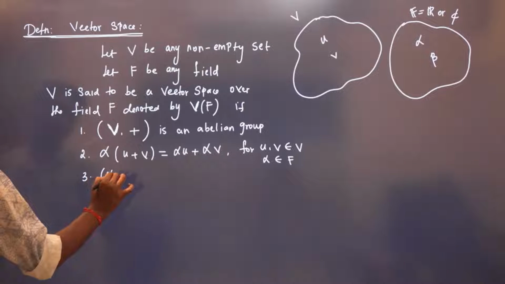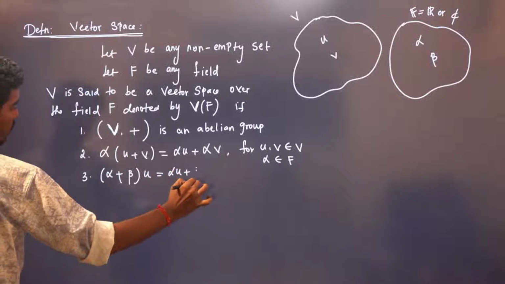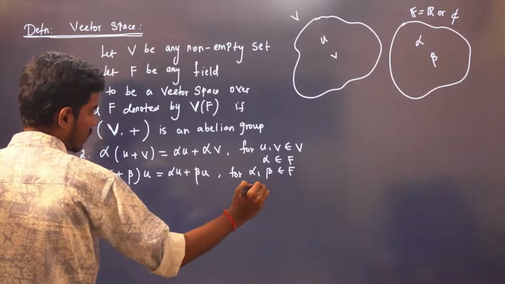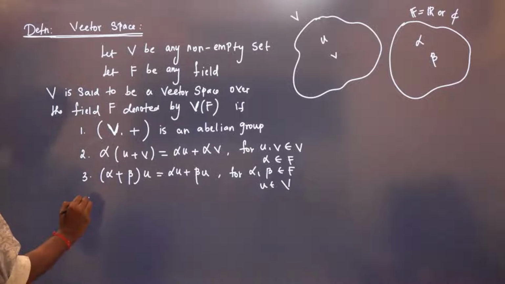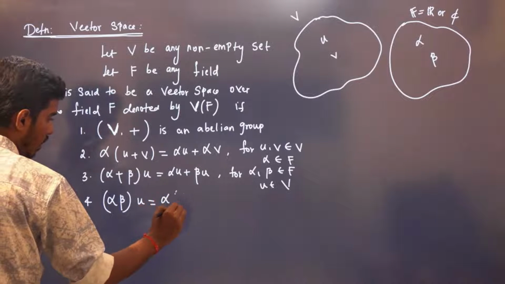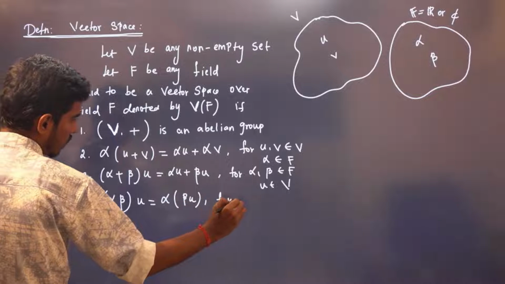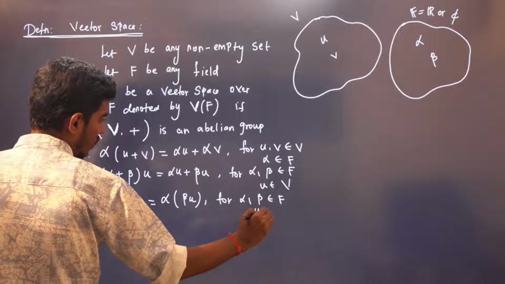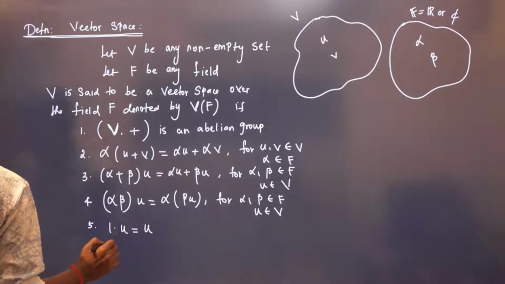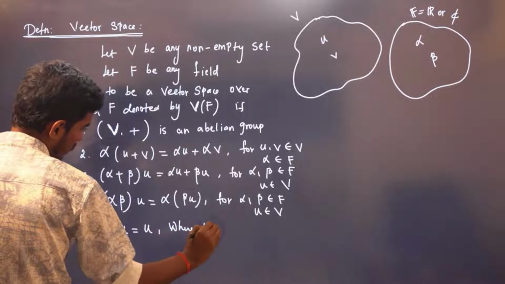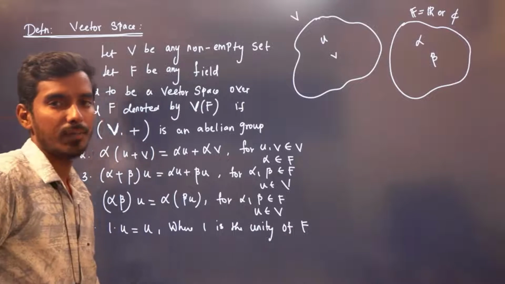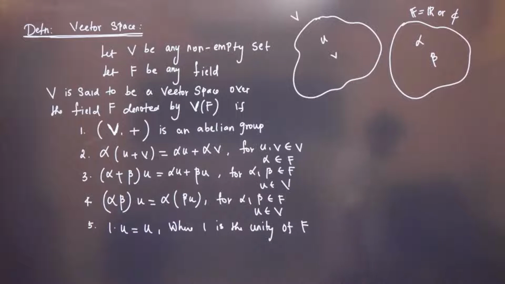Third, alpha plus beta into u is same as alpha u plus beta u, where alpha comma beta belongs to field, this u belongs to B. Fourth, alpha beta into u is same as alpha into beta u for alpha comma beta belongs to field, u belongs to B. Fifth, 1 into u is equal to u, where 1 is the unity of F. 1 is the unit element, right? Unity means ID element of 1.